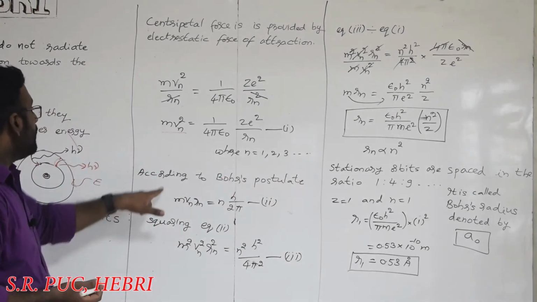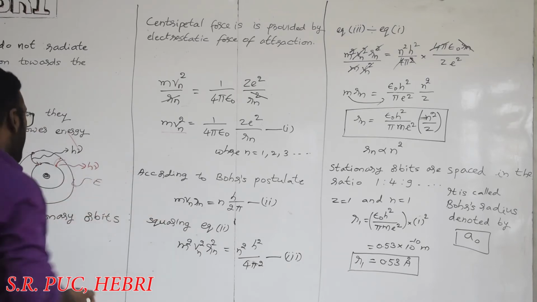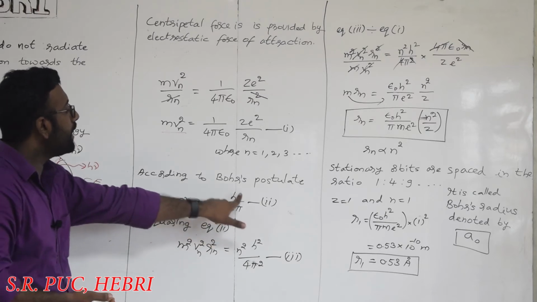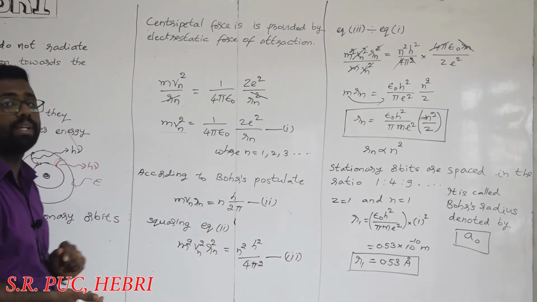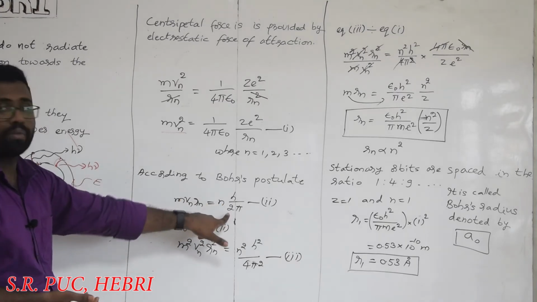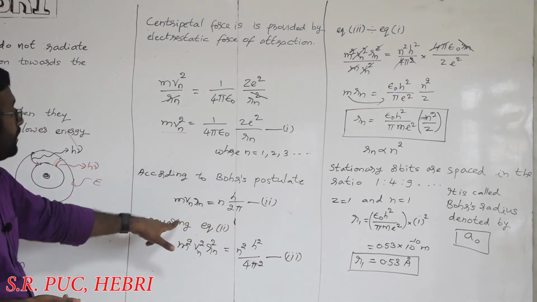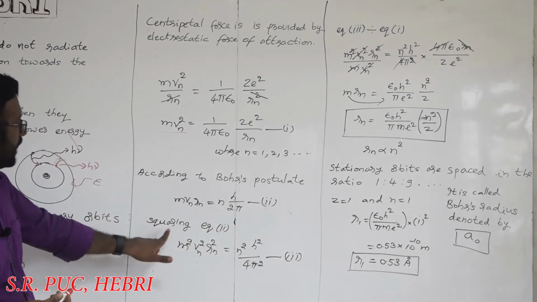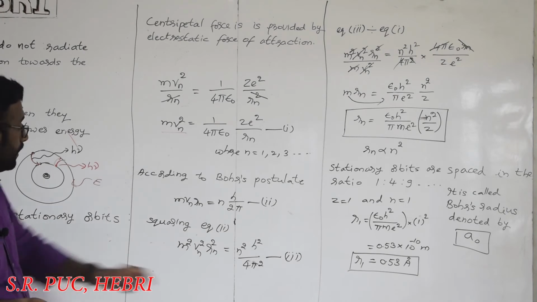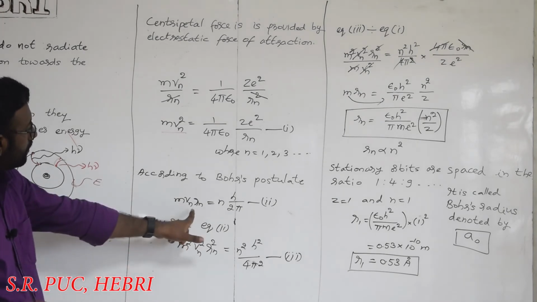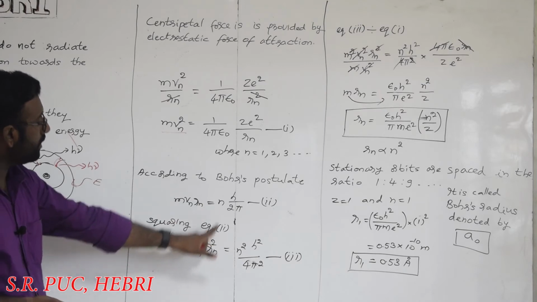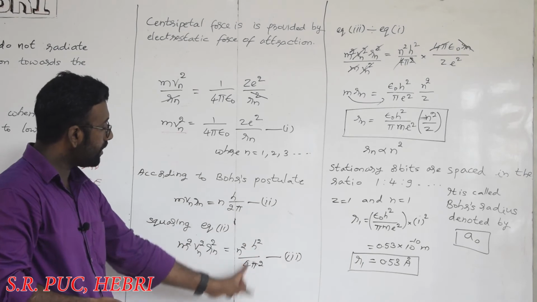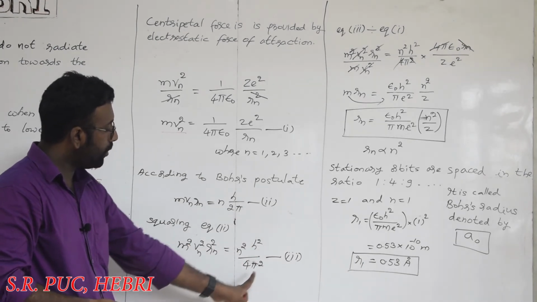It is an integer. So according to Bohr's postulate, we have m vn Rn equal to n h by 2 pi, an integral multiple of h by 2 pi, which is the angular momentum. Correct, right? Let me consider it as equation 2. Now I am going to square equation 2. Squaring gives m square vn square Rn square, and on the right hand side n square h square divided by 2 pi square, so 2 pi becomes 4 pi square.